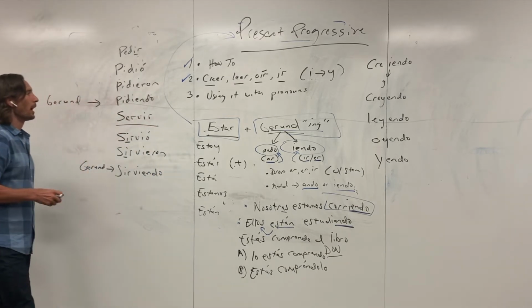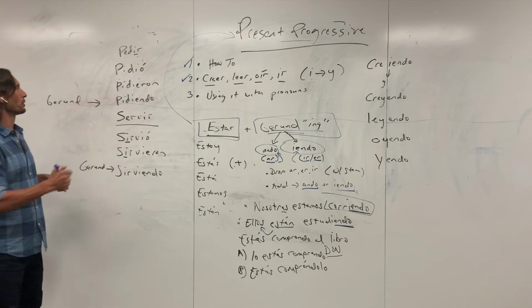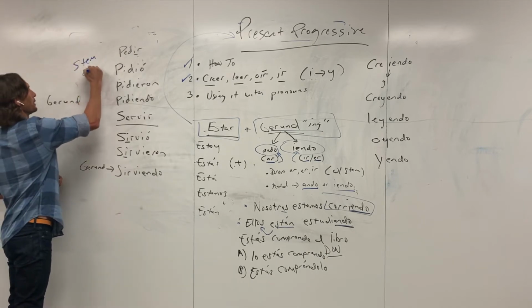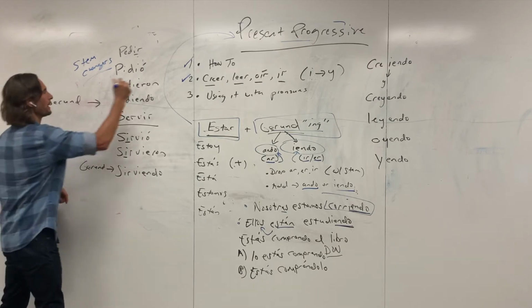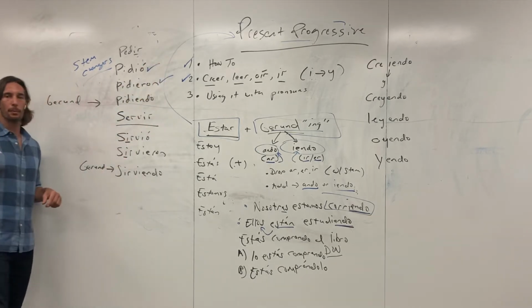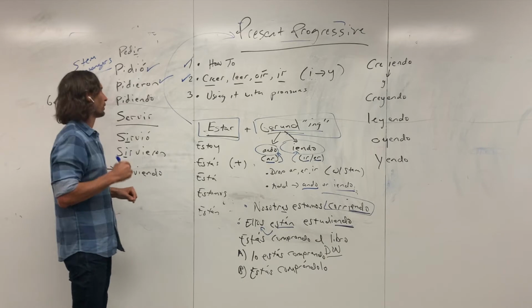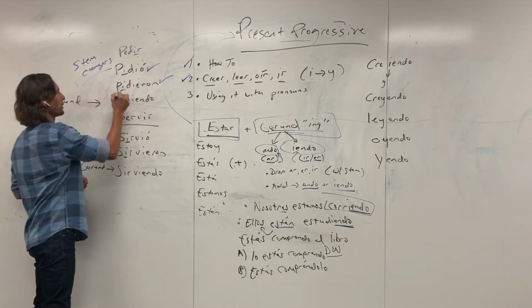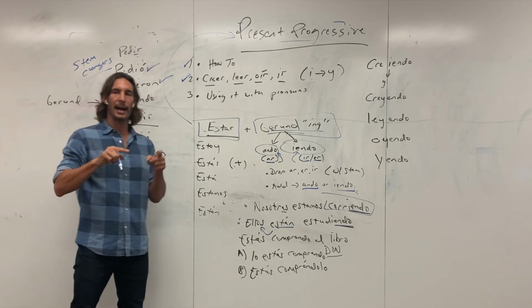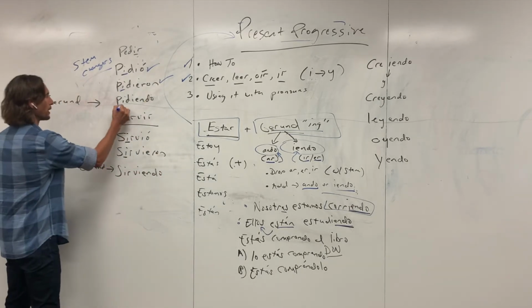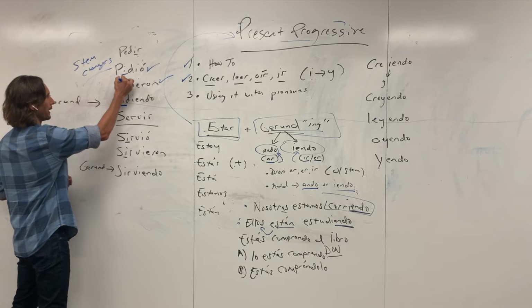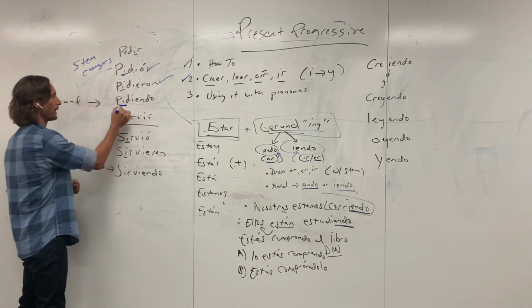One of the things I wanted to also address was stem changers, sort of a side note. These are in the preterite, third person singular and third person plural. What I want to draw your attention to is that in much the same way that E to I changes in the preterite, it also changes in the gerund. Notice that similarity with pidió y pidieron, and then you have pidiendo.